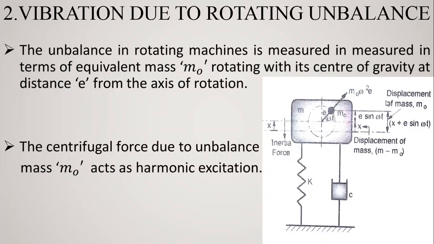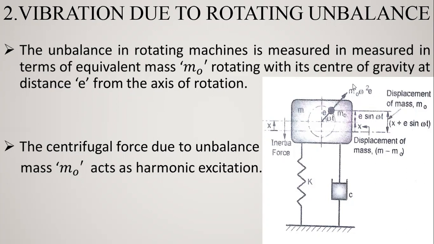So the total displacement of the mass is x plus e sine omega t. Here x is the displacement of mass m minus m0, and the displacement of m0 is e sine omega t, right? So the total displacement is x plus e sine omega t.